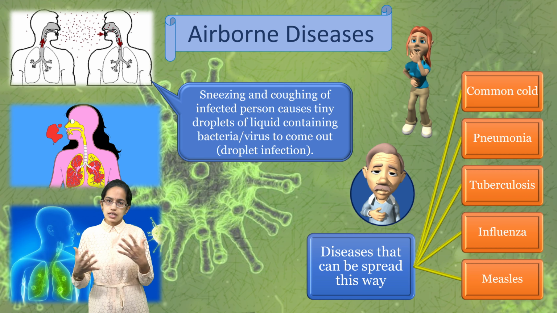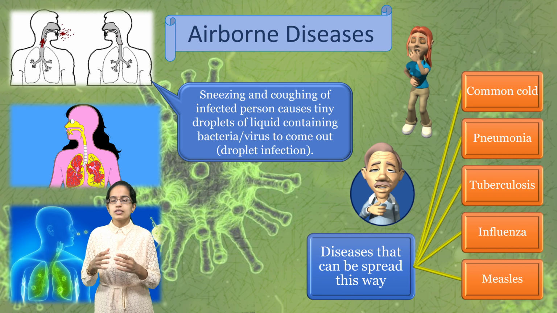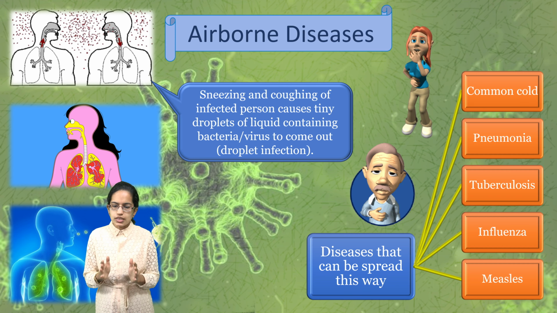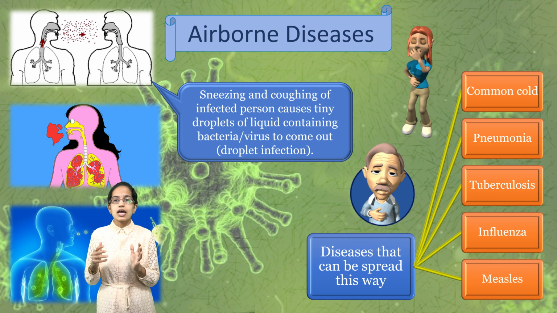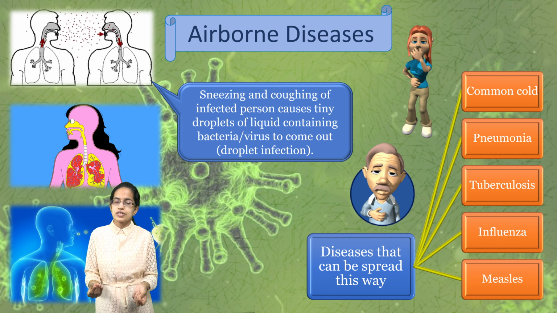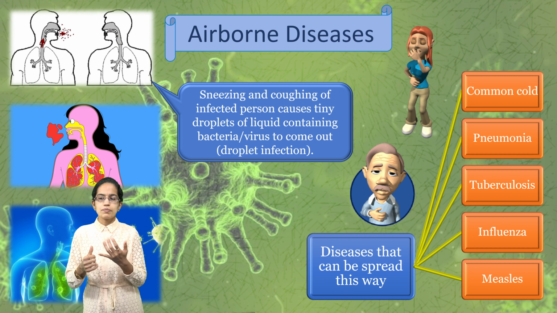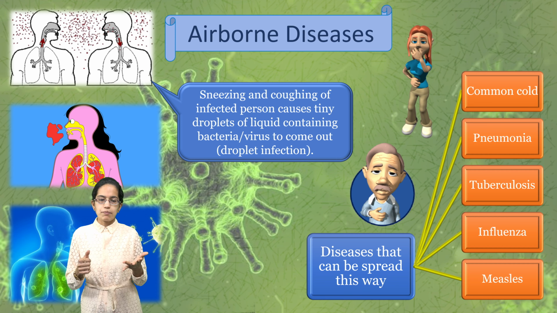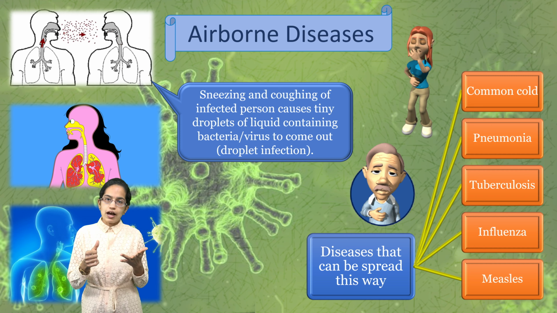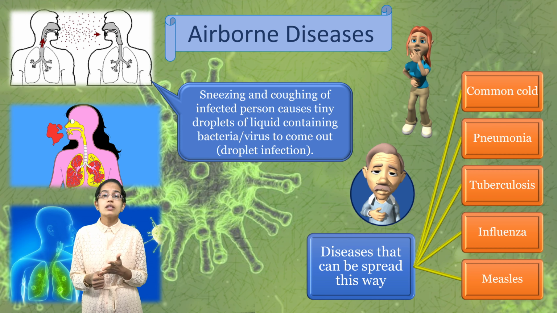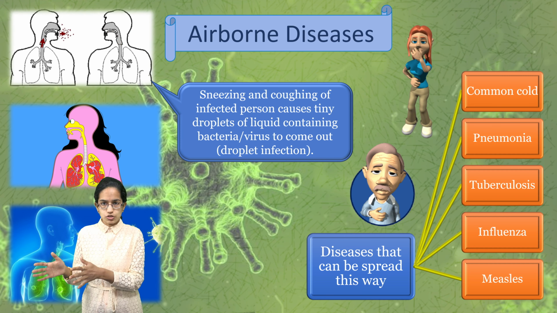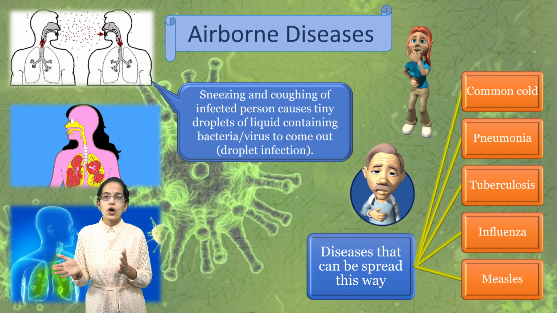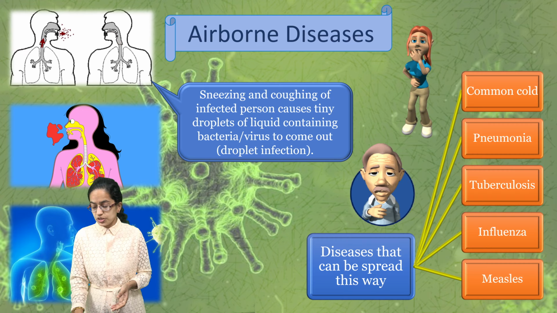Influenza is a kind of viral disease. So we have all these as the diseases that are spread through droplet infection. As we mentioned, these could be either bacterial in nature or viral in nature. For example, influenza, COVID-19, and SARS are viral, based on viruses. However, tuberculosis is based on bacteria as the cause of transmission.